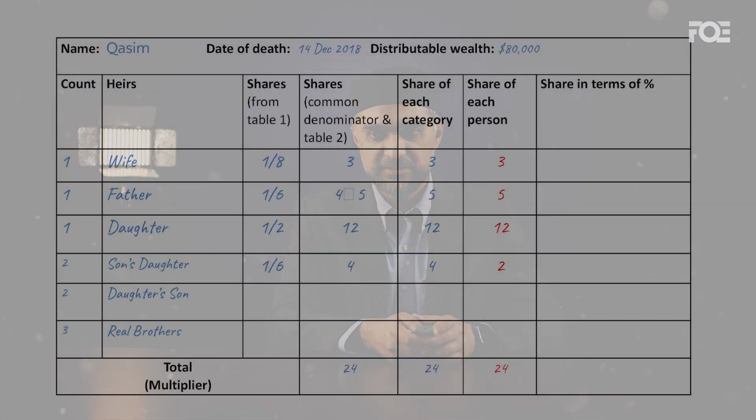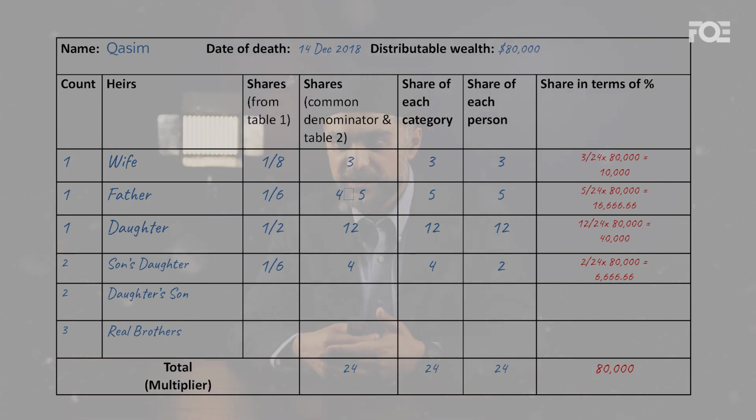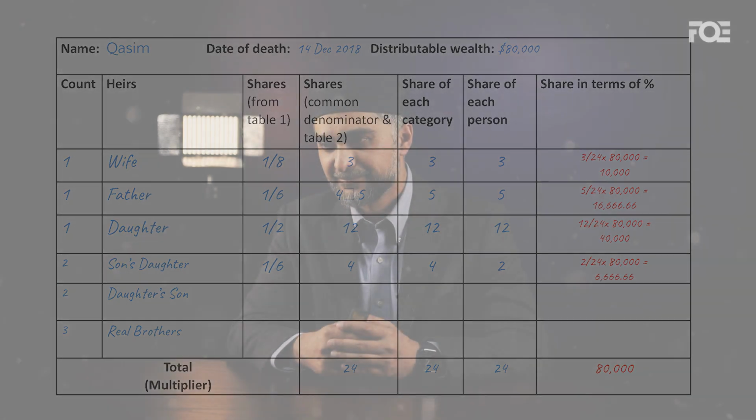Let's figure out how much each person gets. There's one wife, she gets 3, father gets 5, daughter gets half, which is 12. There are 2 son's daughters, so instead of a total of 4, they will get 2 each. Then we multiply this by the distributable wealth, and we get our numbers, which is $10,000 for the wife, $16,666 for the father, $40,000 for the daughter, and $6,666 for each son's daughter.